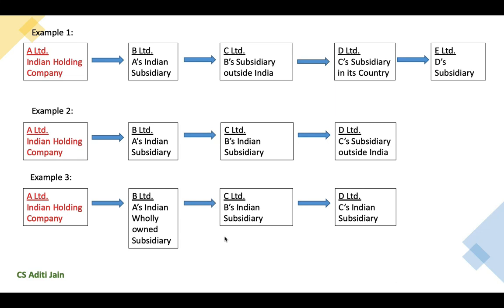B Limited further has an Indian subsidiary C Limited, which further has a subsidiary D Limited. Now, in this example, the provision of 2 layers of subsidiaries is not violated. How? Because it provides for the exclusion of a layer which consists of a wholly owned subsidiary, which is B Limited. So, now the 2 layers would be C Limited and D Limited. So, such kind of relation can be there between the companies.